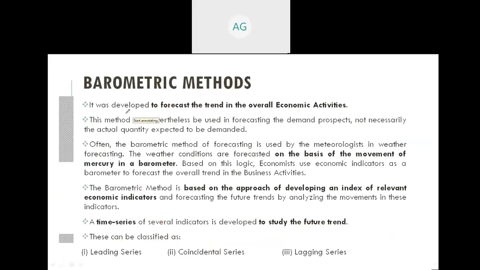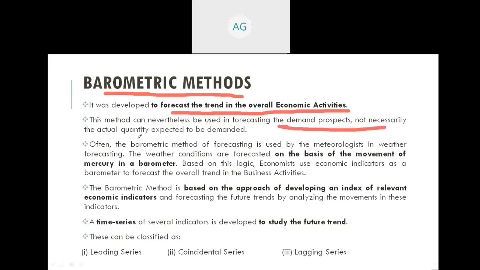Now the next method is the barometric method. It was developed to forecast the trend in overall economic activities. As you know, the barometer deals with mercury. So here also we calculate the barometric method with the use of mercury. This method can nevertheless be used in forecasting demand prospects, not necessarily the actual quantity expected to be demanded.